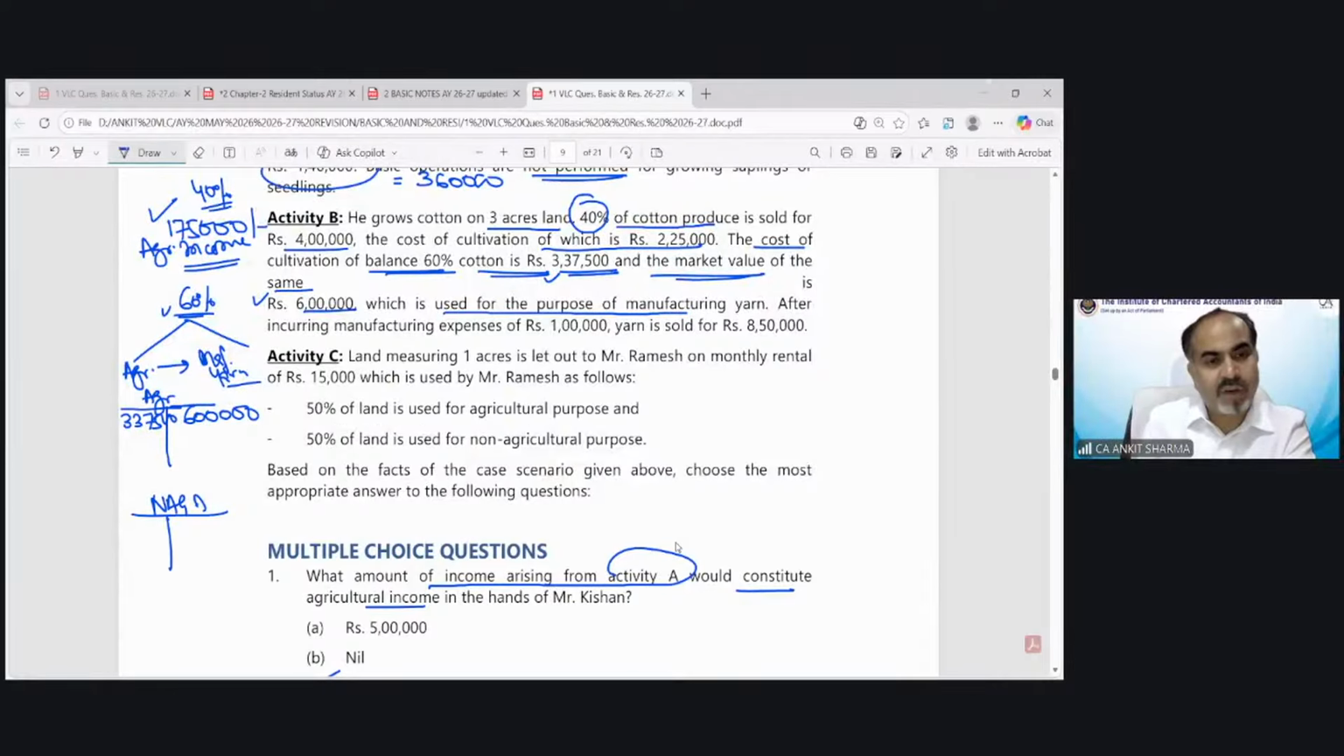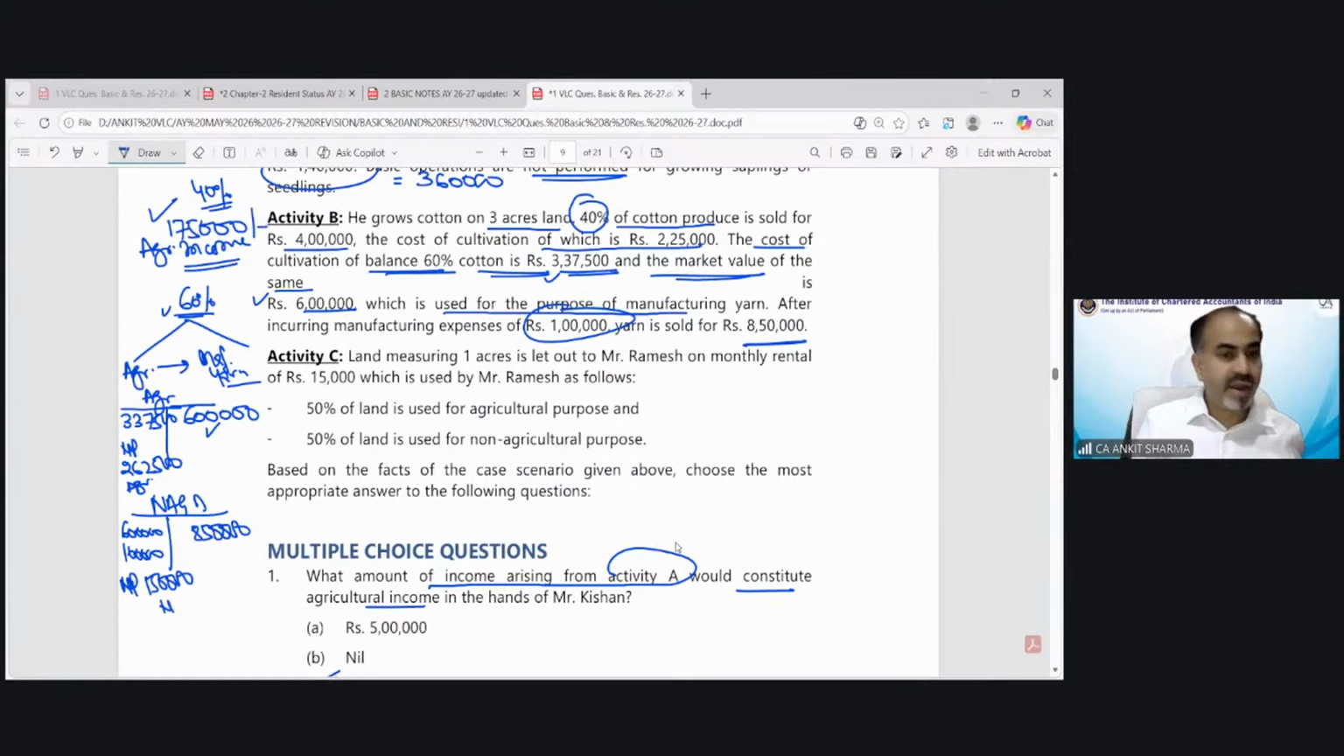That is going to be cost of cultivation and the net profit, which would have been 2,62,500 would be agricultural income. And when you are solving non-agricultural activity, you have to take this as a purchase. So this 6 lakh would become purchase. Manufacturing expenses 1 lakh rupees. And the selling price would be 8,50,000 rupees. So the net profit would remain 1,50,000.